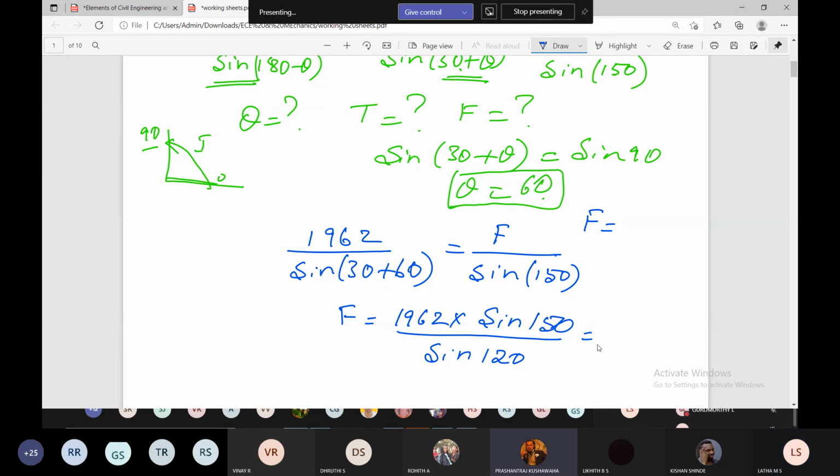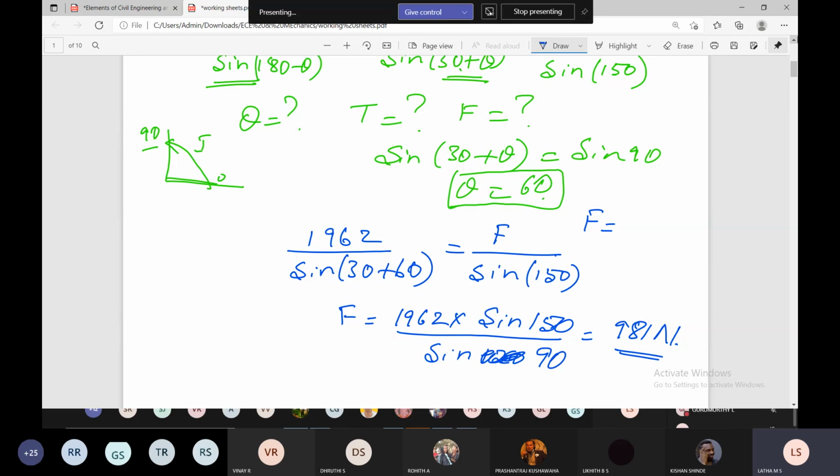981, ma'am. 981. It's half an hour, right? 10:30. I have to complete one more problem. 981 Newton. Ma'am, the denominator is sine 90. Sorry, I have written 120, right? It is sine 90. Correct.